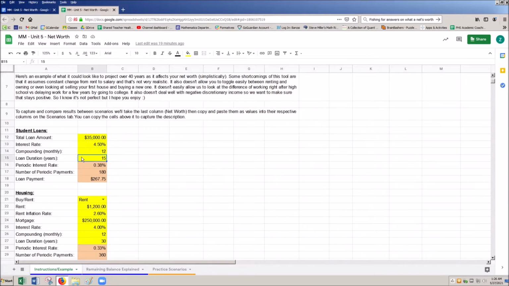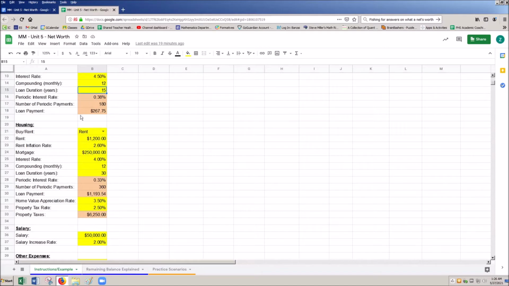The loan duration could be 10, 15, 20 years, whatever you choose. By default, it's 10, but most people pay it off in 20, and a lot of people will switch to a 30-year option. Just keep in mind, we are paying more interest that way, but it does ultimately bring the loan payment amount down as a monthly payment.